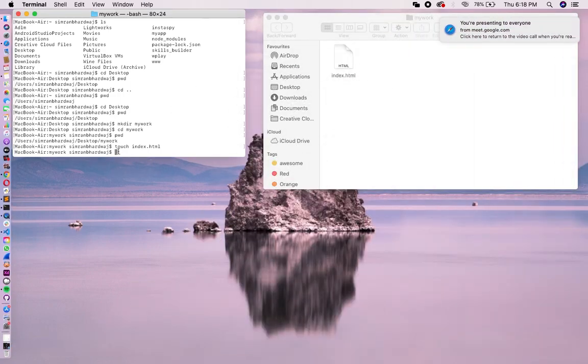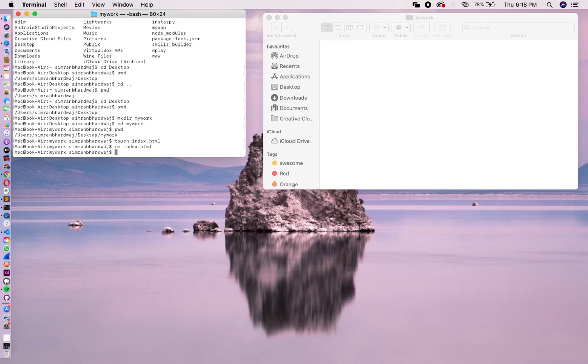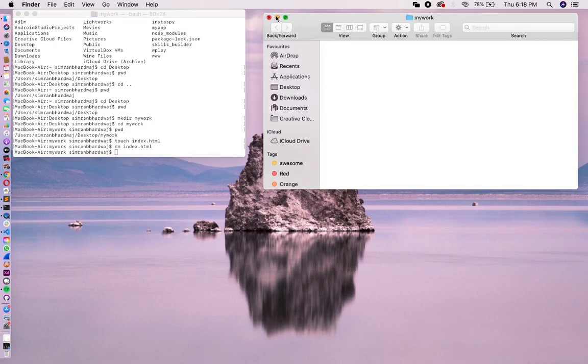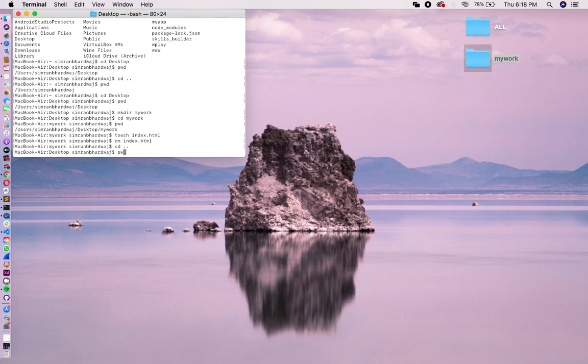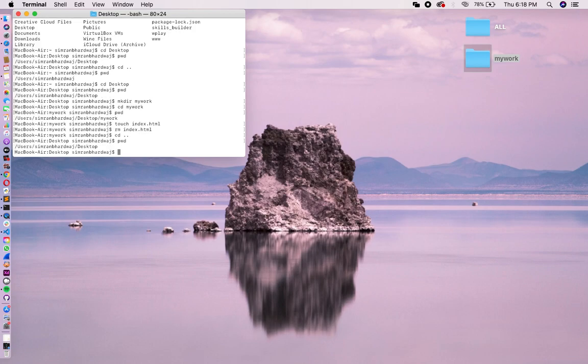Now if you want to remove this file, we can use the command rm, then type the name of the file that you want to remove or delete. Okay, so as you can see the file has been deleted. Now let's see how you can delete the folder. So let's go back. Now you can see that we have reached our desktop directory.